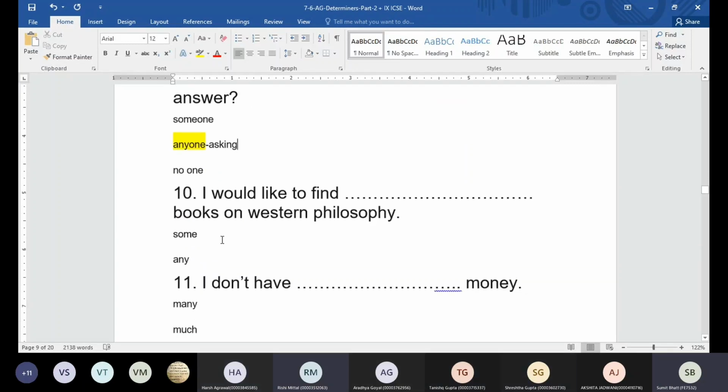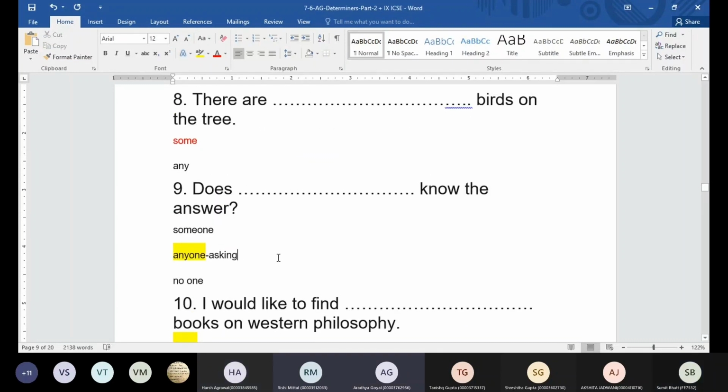Asking, sir. I would like to find dash books on Western philosophy. Some. I would like to find some books on philosophy. Sir, in the ninth one, we can't use someone. So no one. Does no one know the answer? No, beta, that is going to be incorrect because we are already asking. Then we can make the sentence negative, right? Someone, does someone know the answer? That's going to be incorrect, beta.